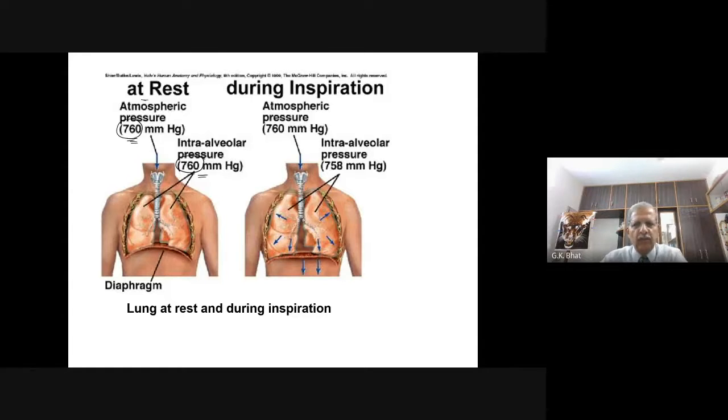When the exchange of gases takes place, the atmospheric pressure remains the same, 760 mm of mercury, and the intra-alveolar pressure is lower, reduced from 760 to 758 mm. Even this difference of just 2 mm of mercury is sufficient to force the air into the lungs. And do you know why that intra-alveolar pressure comes down? It is because of the increase in the volume inside the lungs. That is the reason. So I hope you have understood this very clearly. This is how the mechanism of breathing works.